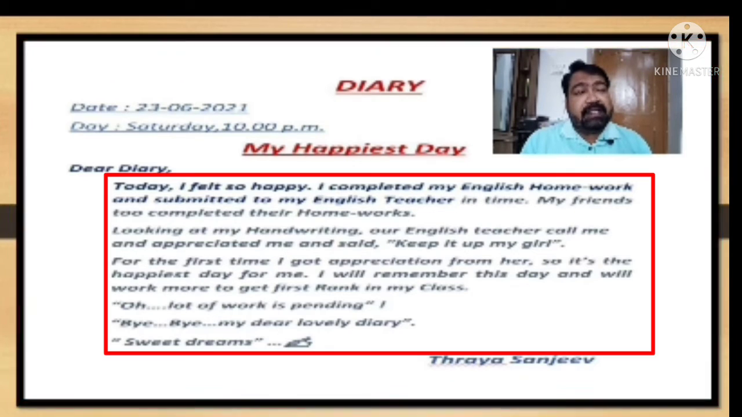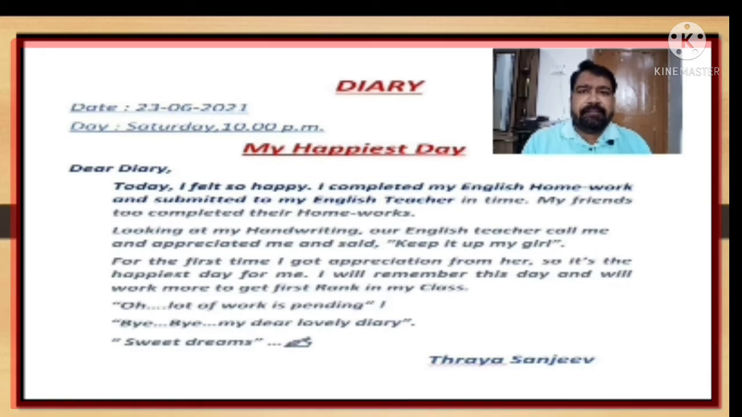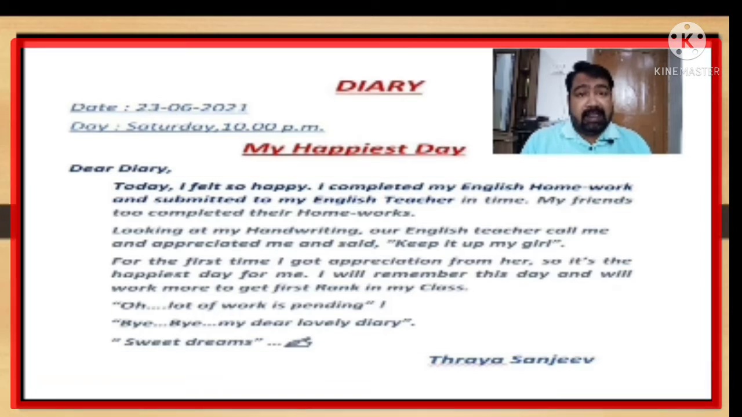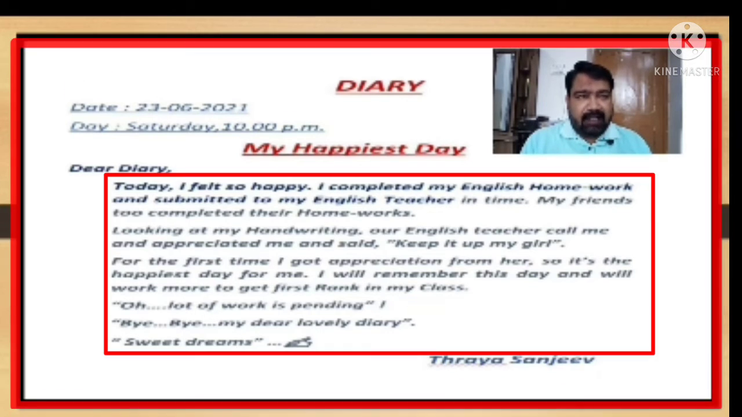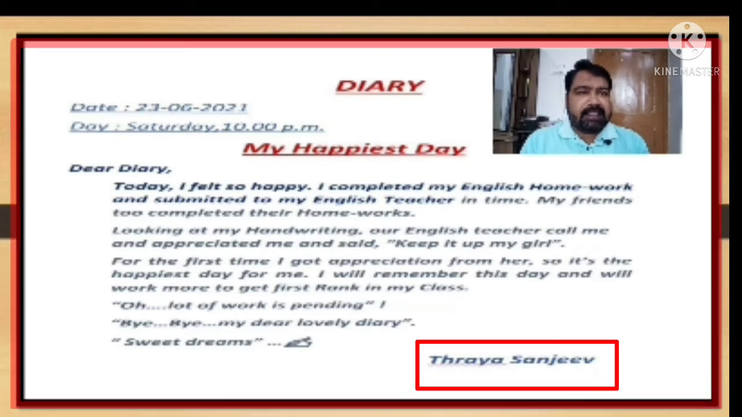I will remember this day and will work more to get first rank in my class. Oh, lot of work is pending. Bye bye, my dear lovely diary. Sweet dreams. So, this is the body of the diary. Then, after, you will close your diary writing with your signature. You can see here the signature.